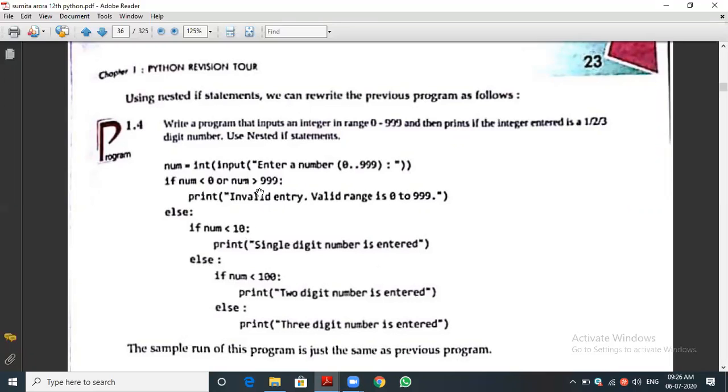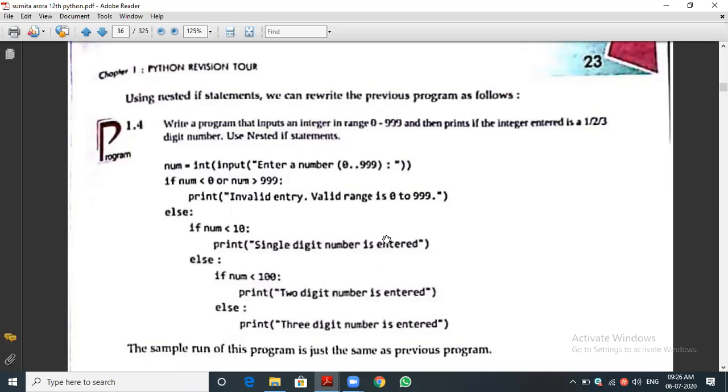Okay, you can see this. You can use this program, and by seeing that you can easily understand. If it is greater than 10 means definitely, sorry, less than 10, less than 10 means definitely it will be a single digit number, that is greater than 0, as well as the first condition itself. You can see less than 0 or greater than 99 means invalid range, because we gave the range. Suppose without a range also, you can give whatever number the user gives.